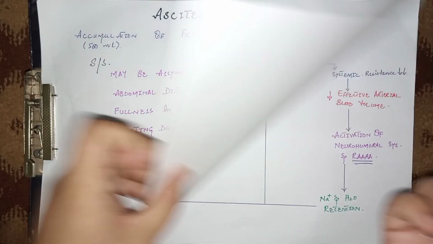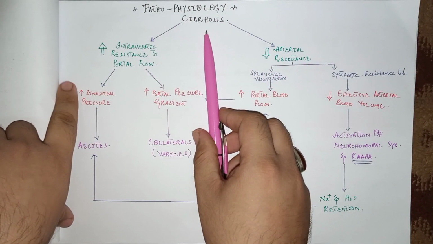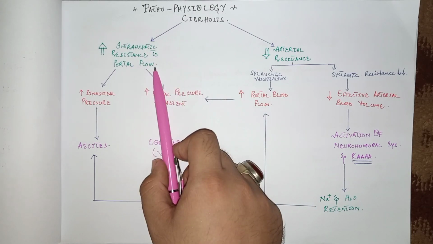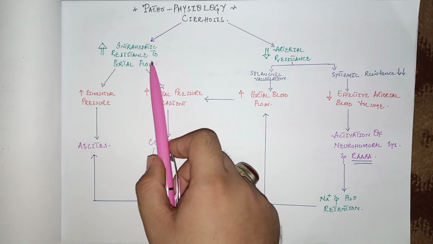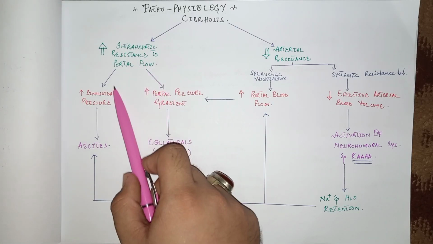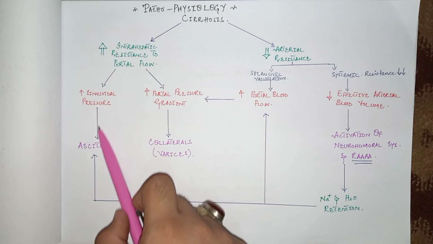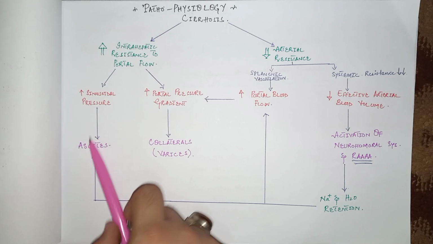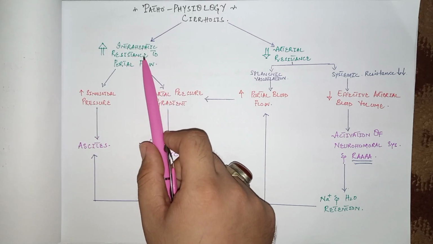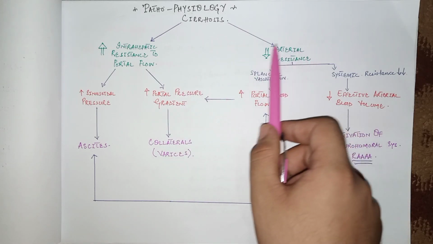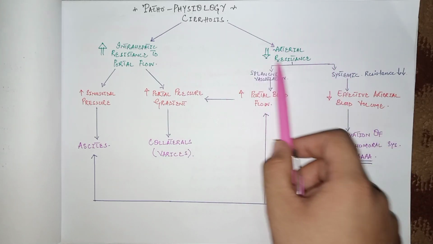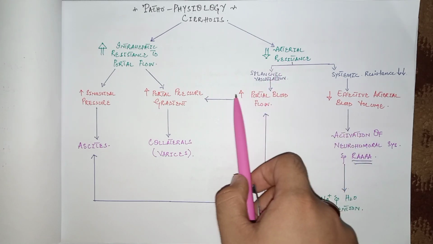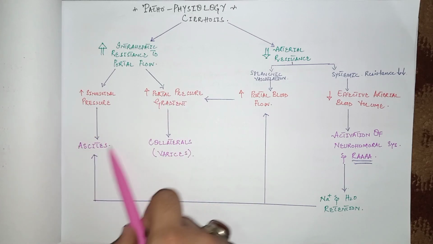Now come to the pathogenesis of ascites. When the patient has cirrhosis, there is increased intrahepatic resistance to the portal flow of blood. Due to this increased resistance, the sinusoidal pressure is higher, and fluid starts accumulating in the abdomen. Due to this increased intrahepatic resistance, there is also a release of vasodilators which reduces the arterial resistance. Due to this reduced arterial resistance, there is splanchnic vasodilation, so that more blood flow enters the portal circulation, which also results in ascites formation.